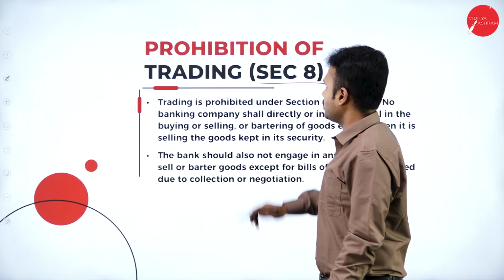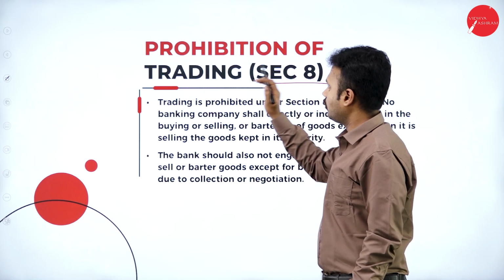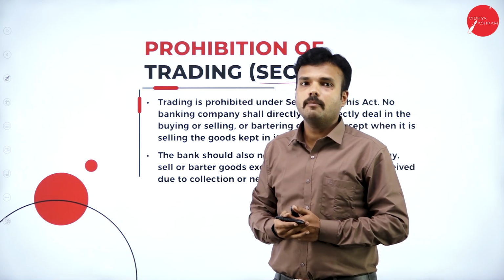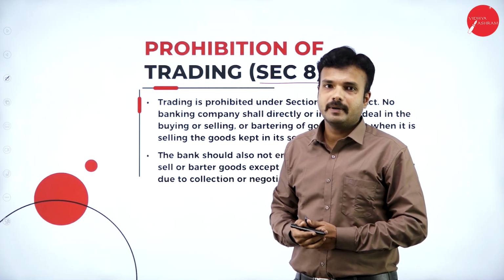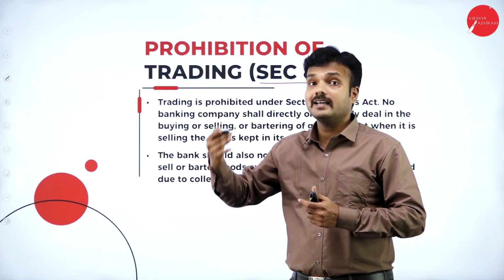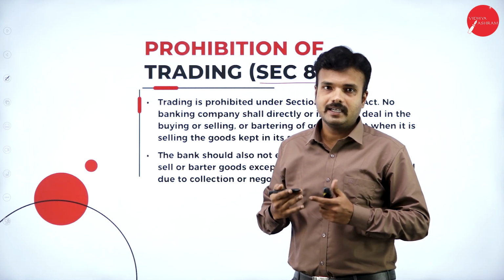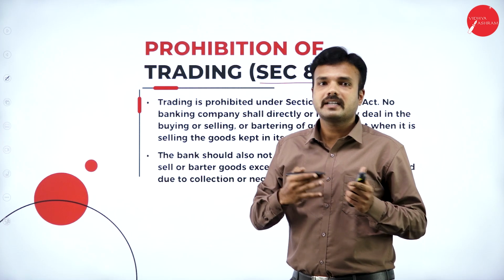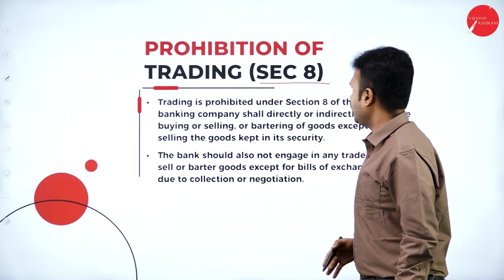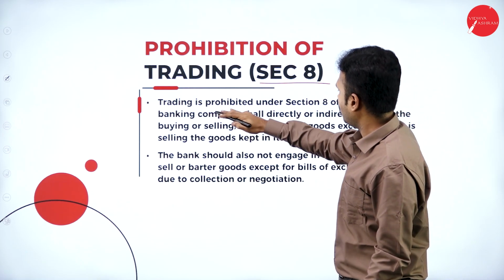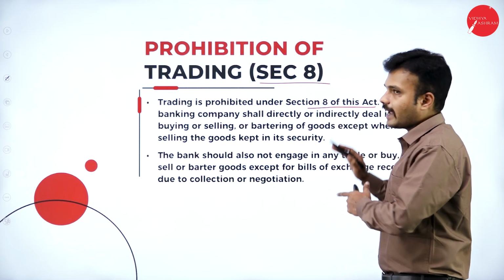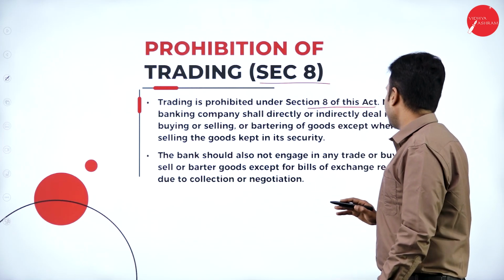According to section 8, it is going to talk about the prohibition of trading. So according to section 8, it is going to talk about the trading activities of a banking company. So it can only do the trading activities which are listed under the Banking Regulation Act 1949. It does not have any right to trade any kind of merchandise goods nor barter, right? So here, trading is prohibited under section 8 of the Act. So the trading activity of a banking company is completely prohibited.